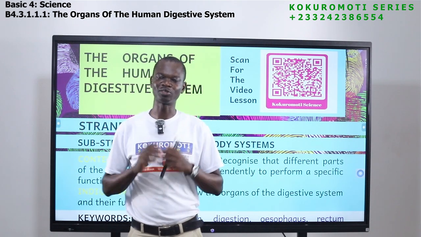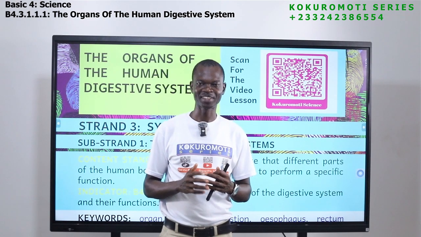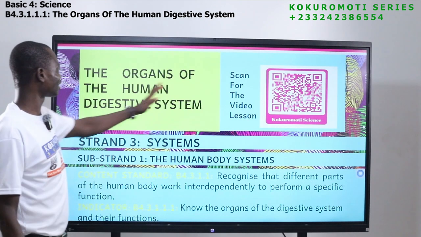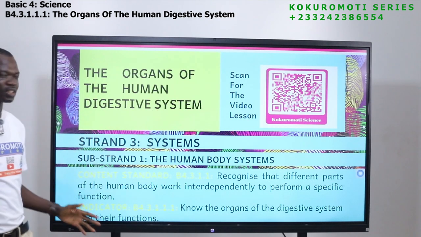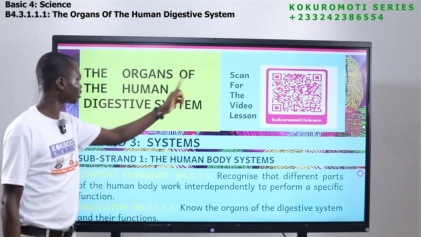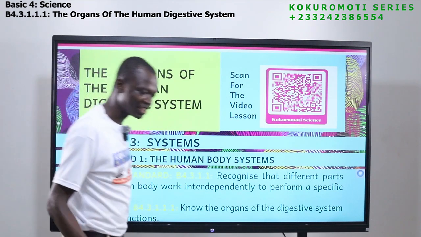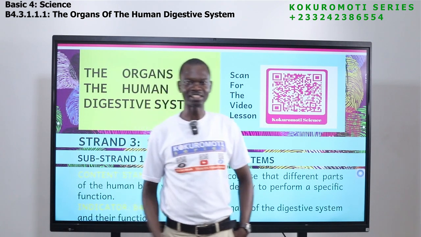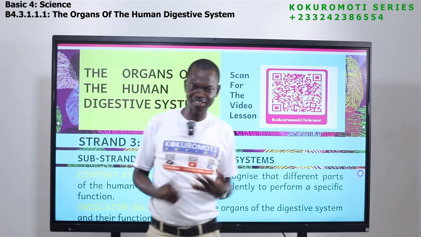So what we are going to look at is the digestive system. Today, we are looking at the organs of the human digestive system. The topic for today is the organs of the human digestive system. I believe you have heard about the digestive system, organs.